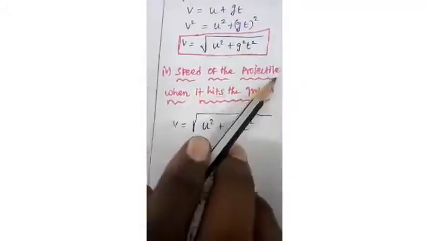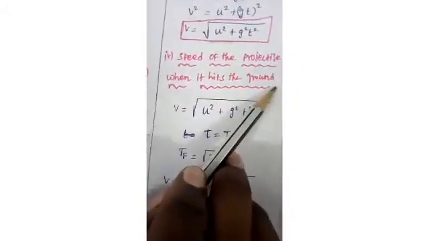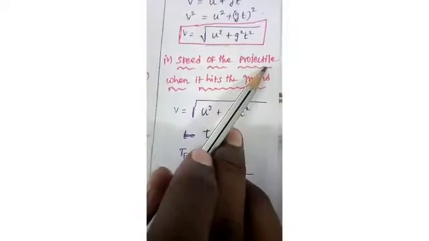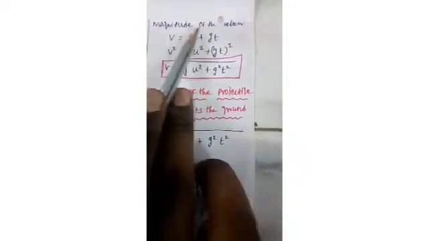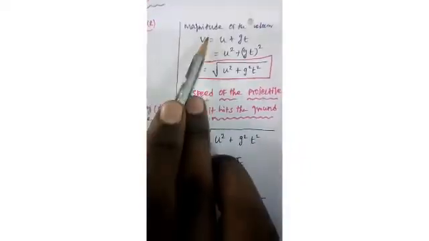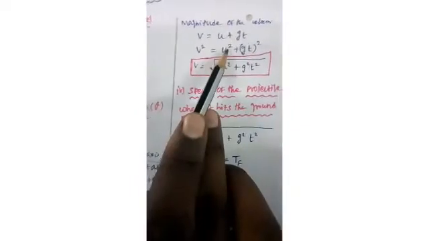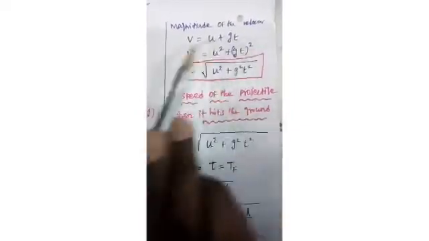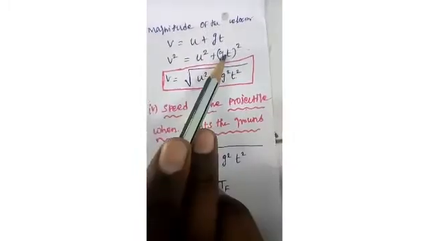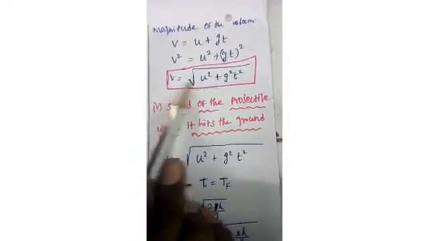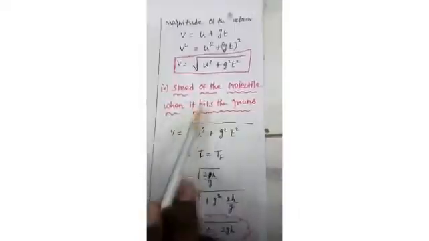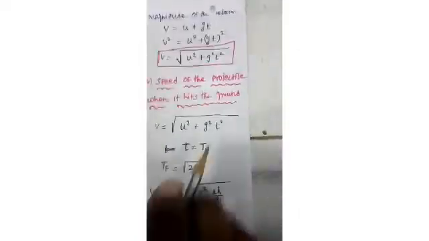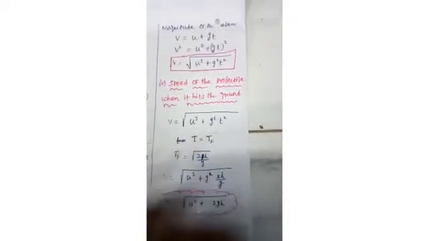Next one is the speed of the projectile when it hits the ground. How will you calculate it? I already know the equation v equal to u plus gt. Now I want the magnitude of this velocity. Squaring both sides, v squared equals u squared plus g t whole squared. So v equal to root of u squared plus g squared t squared, and the y direction is used. Here, instead of t, I put tf, the time of flight.